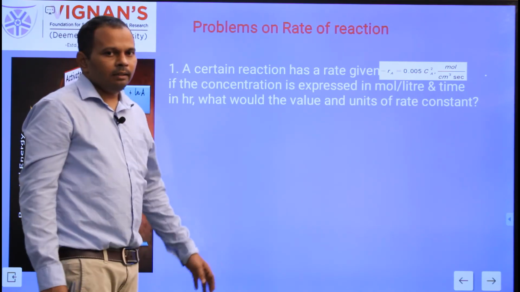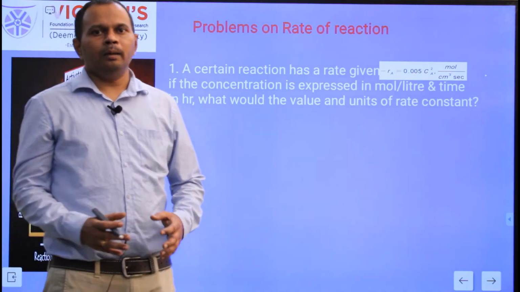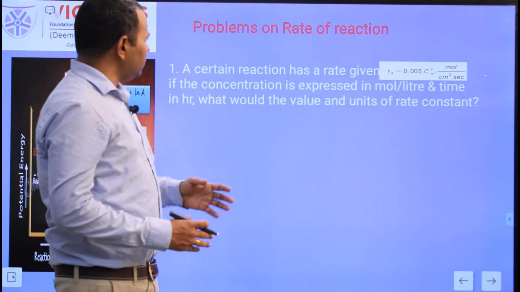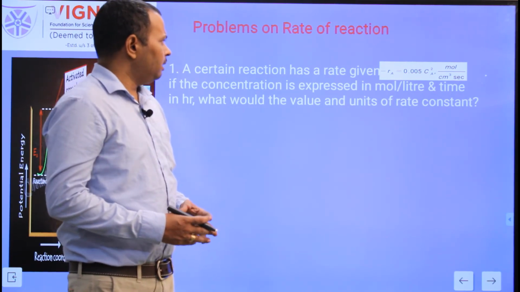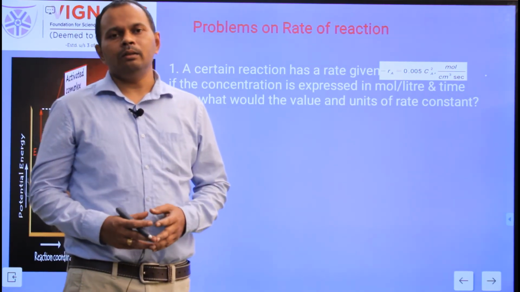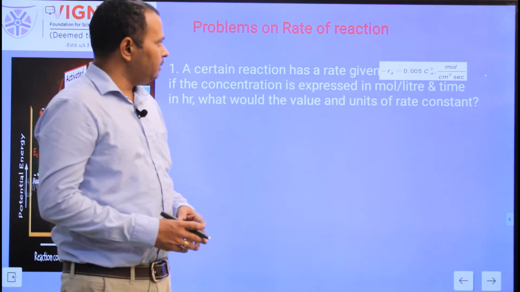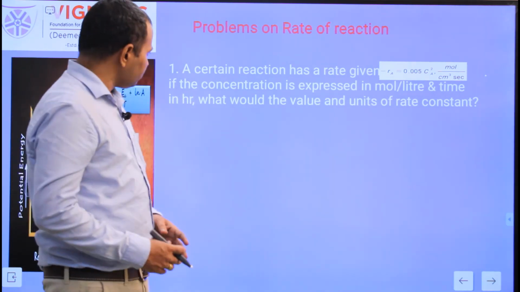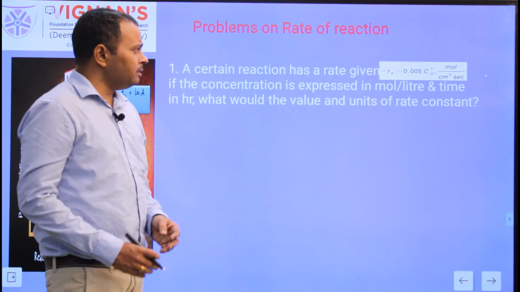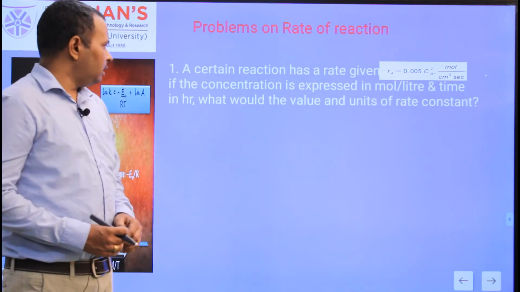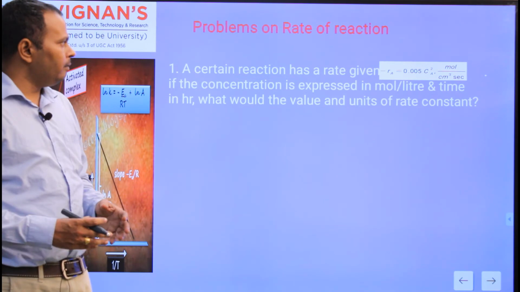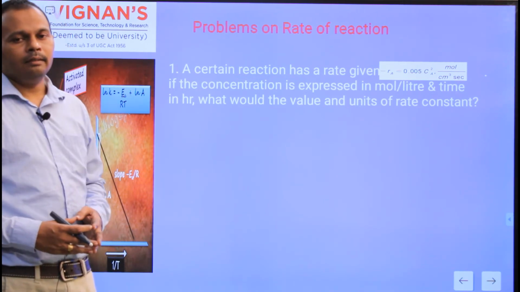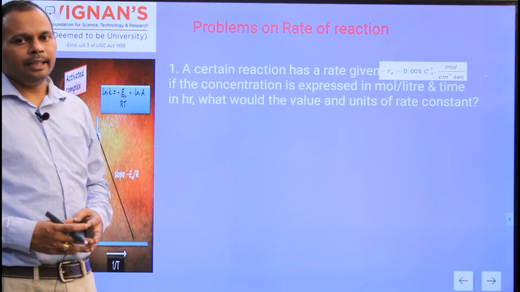Next, problems on rate of reaction. First problem: a certain reaction has a reaction rate given by minus Ra is equal to 0.005 Ca square, and its units are mole per centimeter cube per second. If the concentration is expressed in mole per liter and time in hour, what would be the value and units of the rate constant?